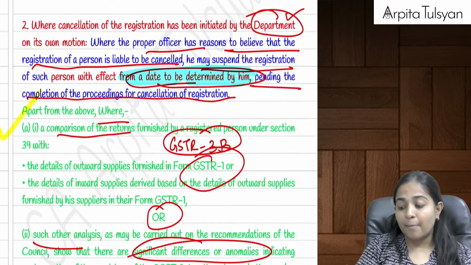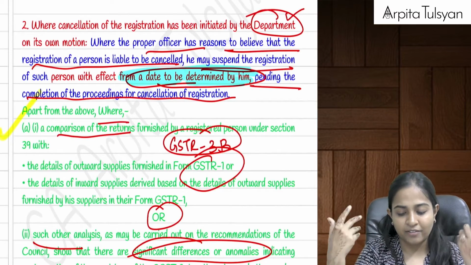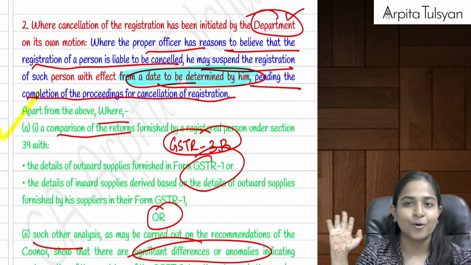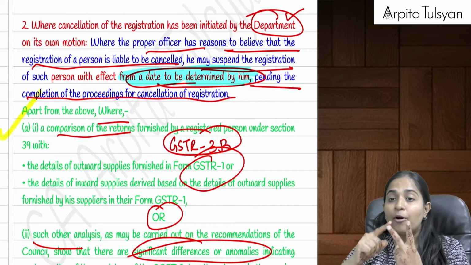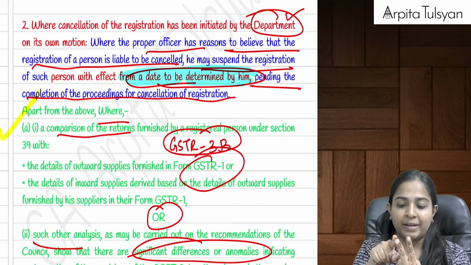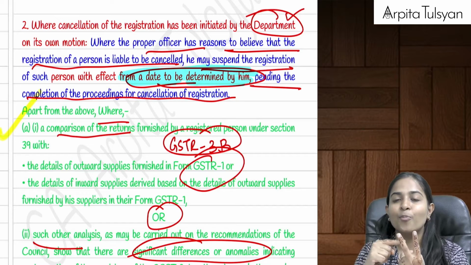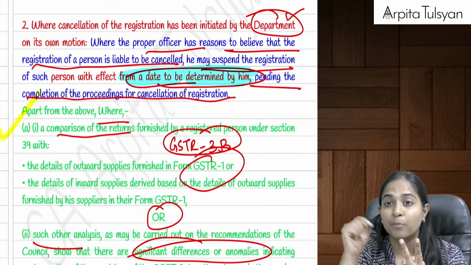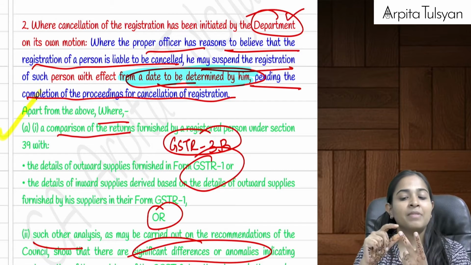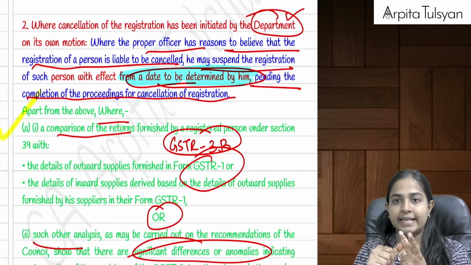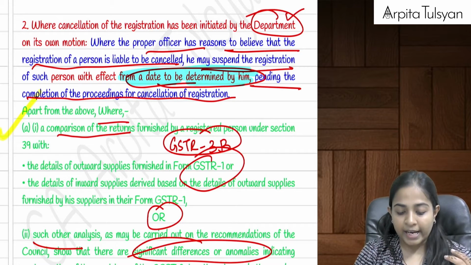But similarly, suppose the department has initiated cancellation of my registration, then the effective date of suspension will be determined by that proper officer. I cannot say anything. They will suspend my registration, but one extra provision is applicable for 2 points. Suppose there was that difference between GSTR-1 and GSTR-3B. I showed more sales in GSTR-1 so that the other person will get more credit, but I showed less sales in my GSTR-3B, so the tax payable will be less. So this is a big fraud. So in this case, and if you have not furnished your bank details as per rule 10A, in these two cases, they will suspend.